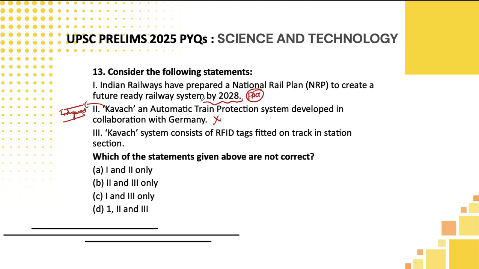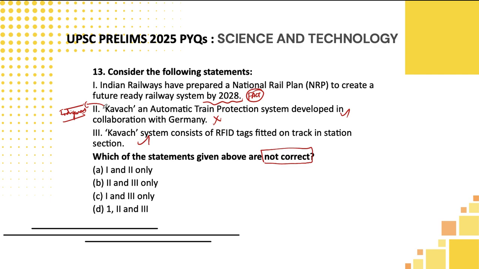So this was in the news most of the time because train accidents were a frequent phenomenon in India. To evade that, this Kavach was introduced. So the second statement is wrong. And the third statement, they are telling it consists of RFID. That is true, students. So they are asking how many of them are wrong.